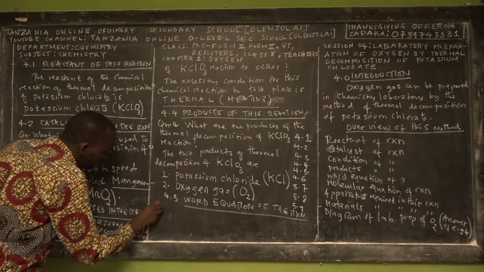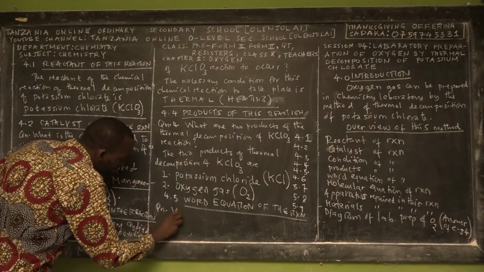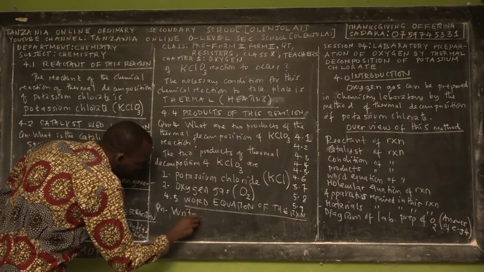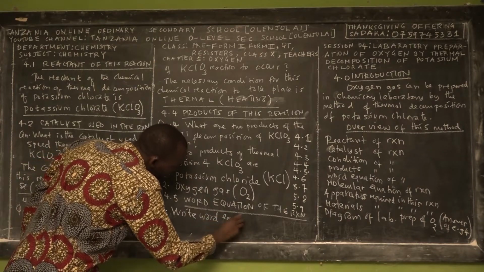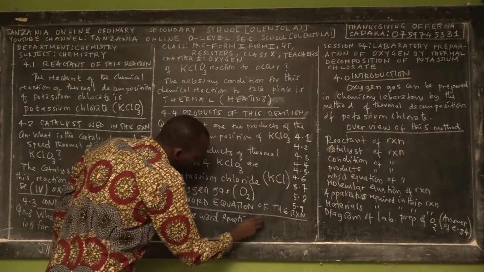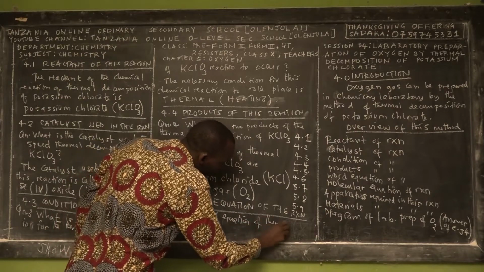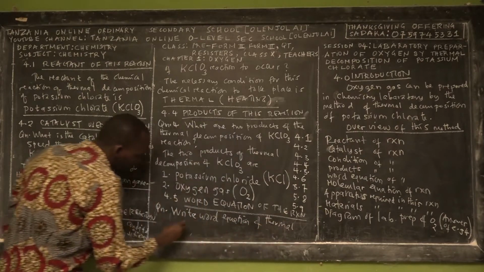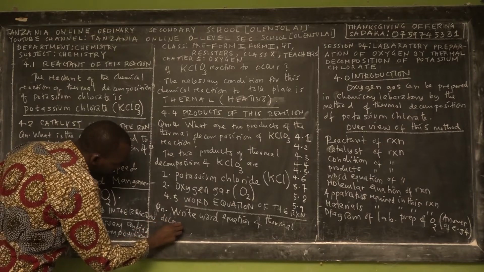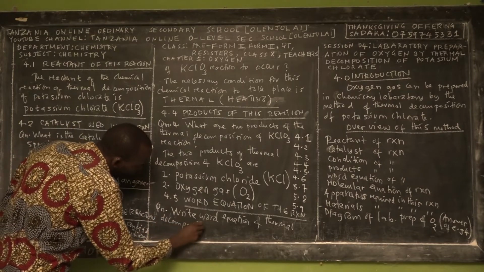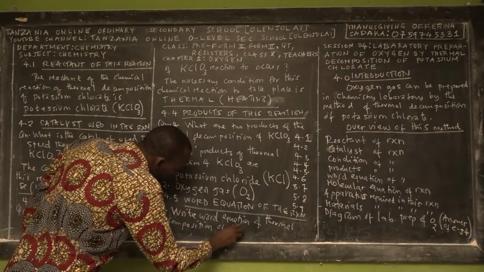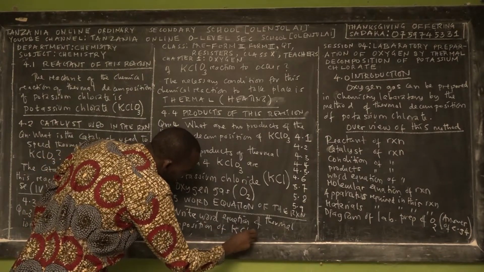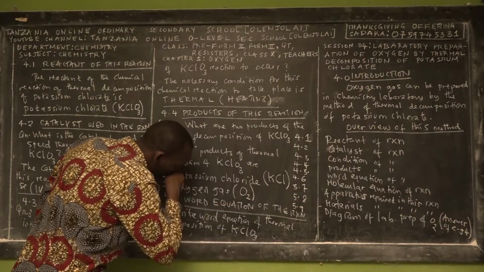So the question that we might be asking, ask it right, is: what is the equation of what? Of thermodecomposition. Thermodecomposition of what? Of potassium chlorate in words.